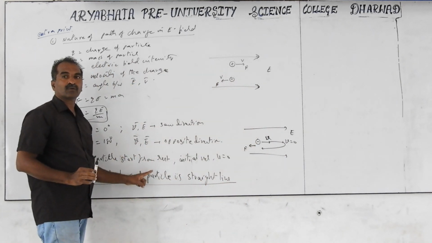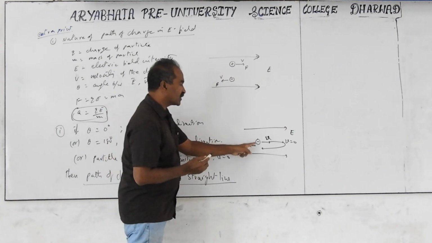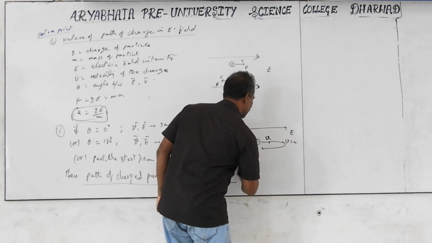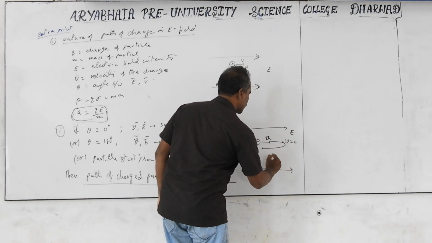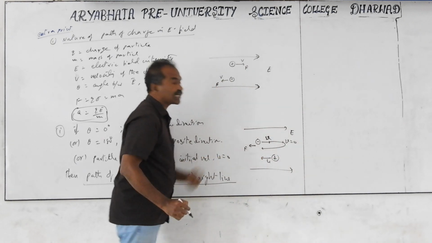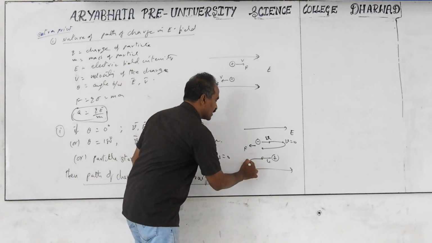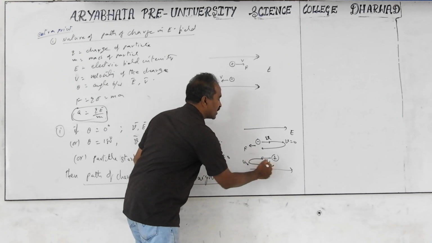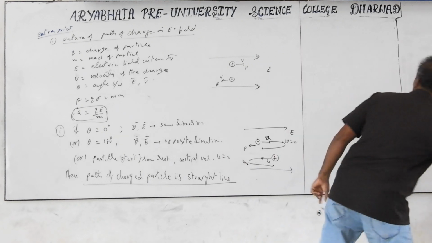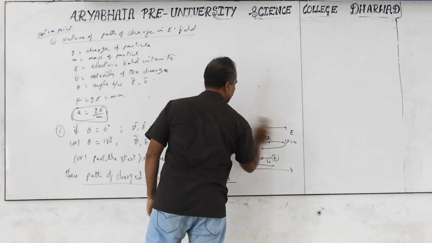The condition is that theta is 0 or 180 degrees, for both positive and negative charge, whatever the charge you take. Here I put the negative charge. What if I take the positive charge in the same electric field? It accelerates in the direction of the electric field, but I am projecting it with initial velocity u opposite to the electric field. Then its velocity decreases, becomes 0 on this side, and again increases in this direction. So it is a path under retardation. That point is important for computer exams also, and for PUC, one mark questions.